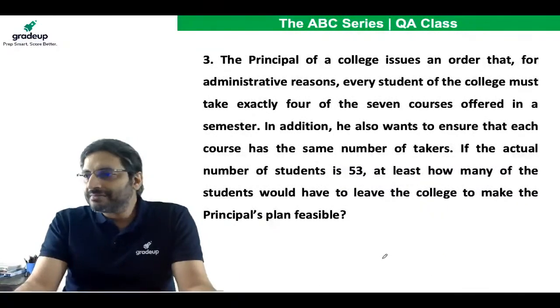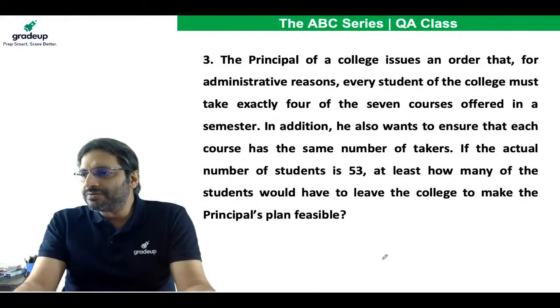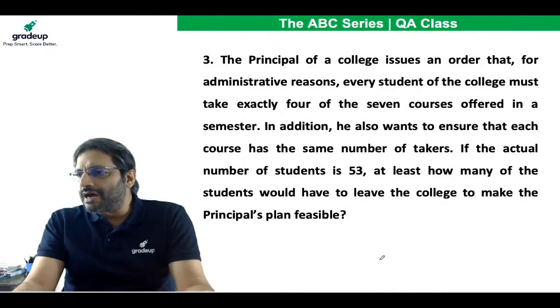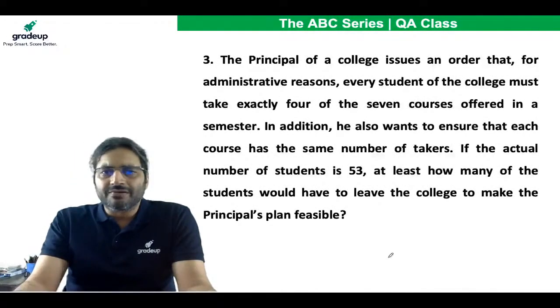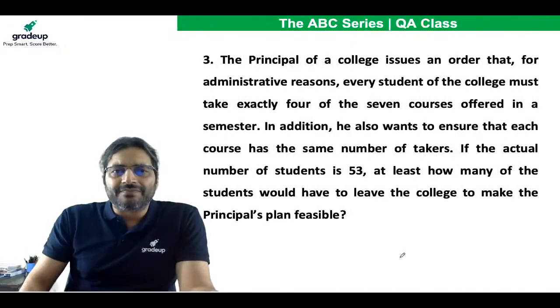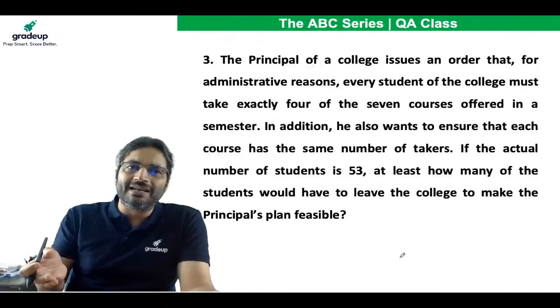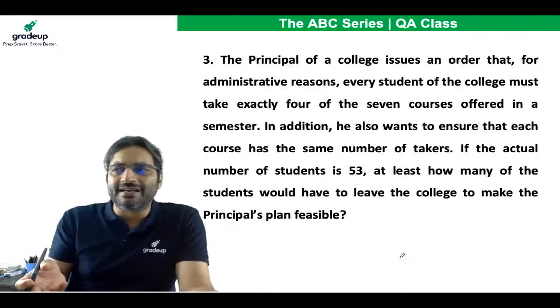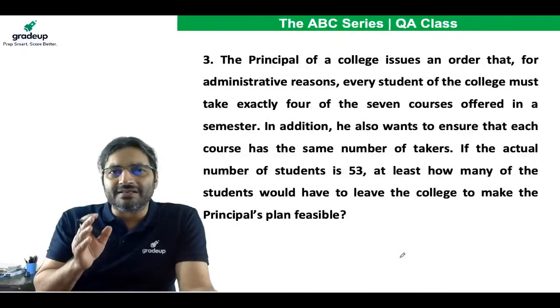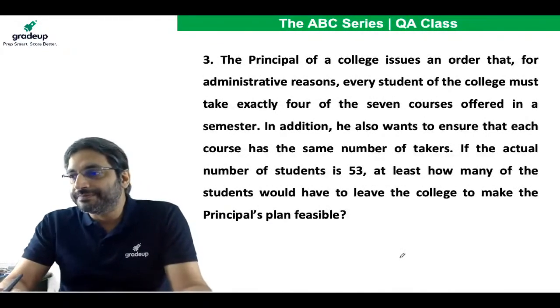Any doubt, anyone? Some people, Vinod, Alok, they have said 18. Even if 18 students leave, the principal's plan would be feasible. But the question was, at least how many of the students will have to leave the college? At least 4 students can leave, 11 students can leave, 18 students can leave. So here the answer is 4 and not 18. I do not know how you got 18, 2 of you.